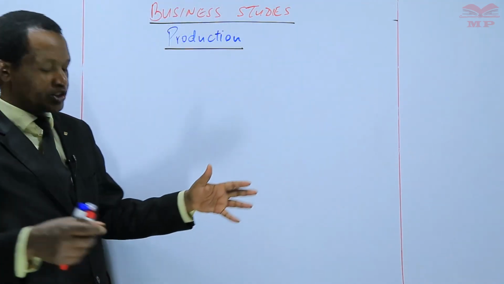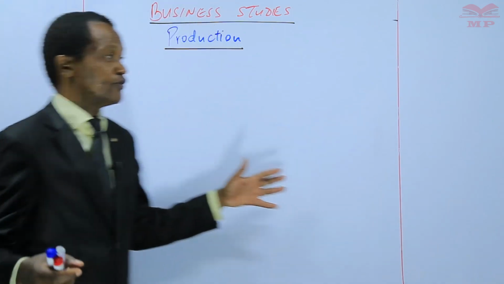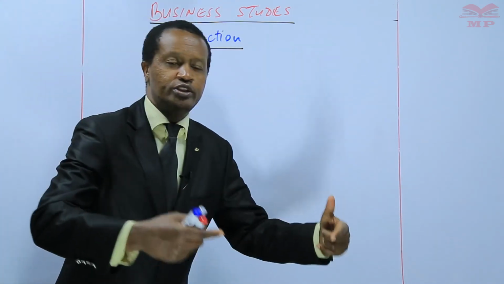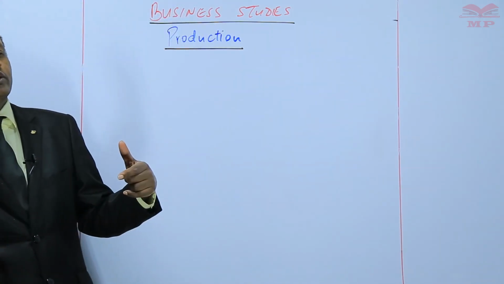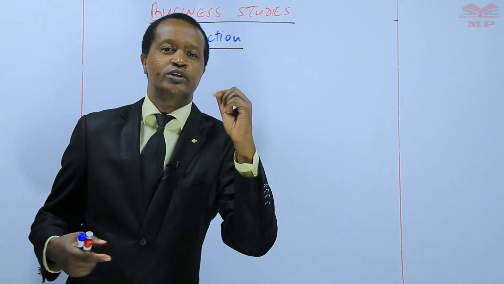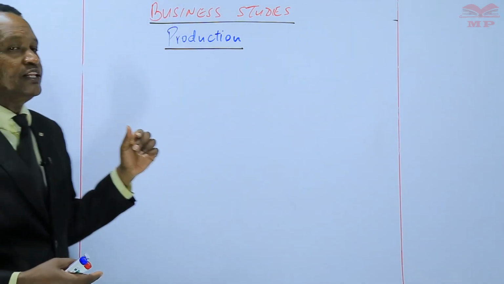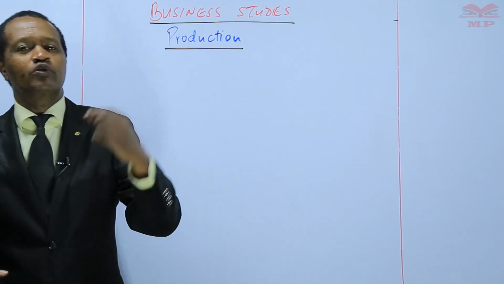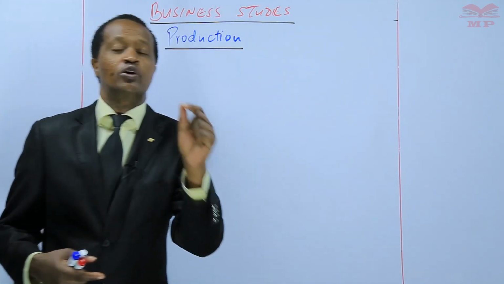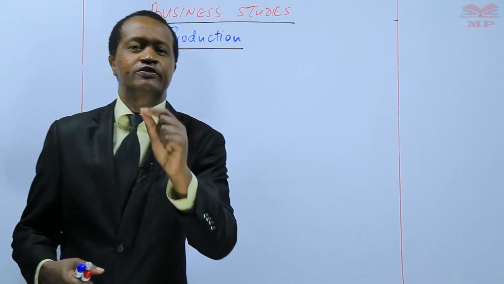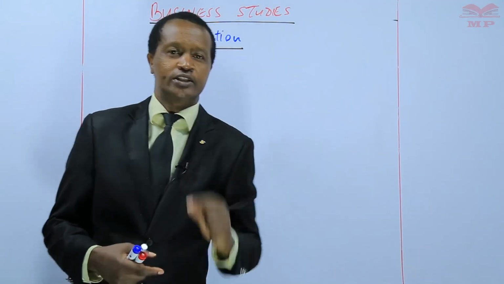And learners, production is derived from the word produce, to produce. So learners, production can be defined as the creation of goods or provision of services to satisfy human wants.